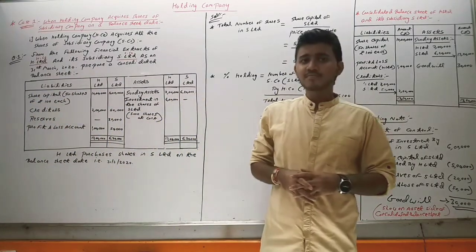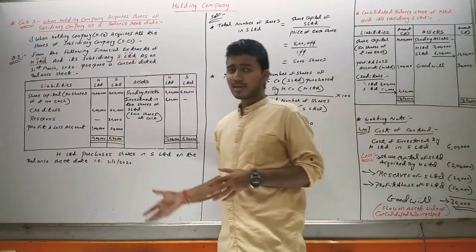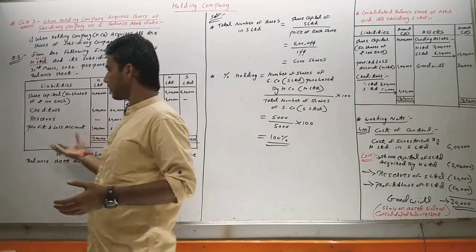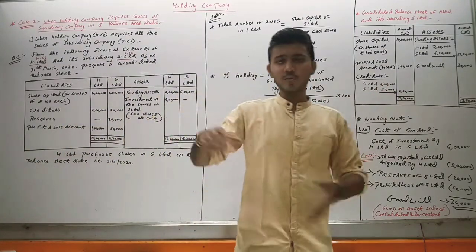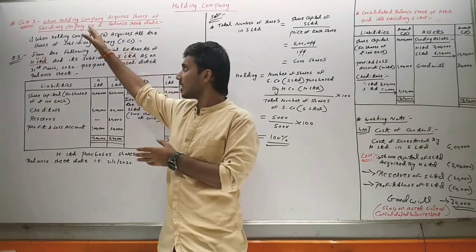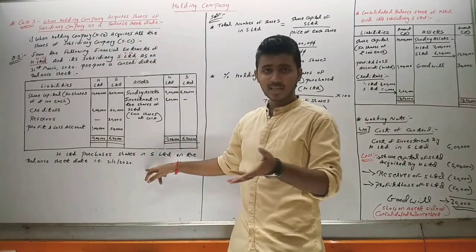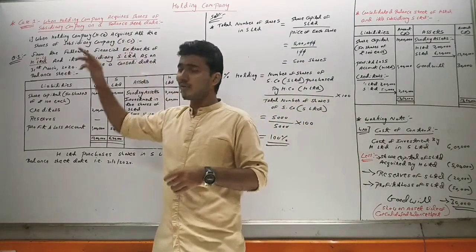So dear student, you have copied this and understood the concept of how to solve a holding company question and how to prepare a consolidated balance sheet. This was our case number 1, when the holding company acquired shares of the subsidiary company on a balance sheet date, and in that we have seen the first type, when the holding company acquired all the shares.